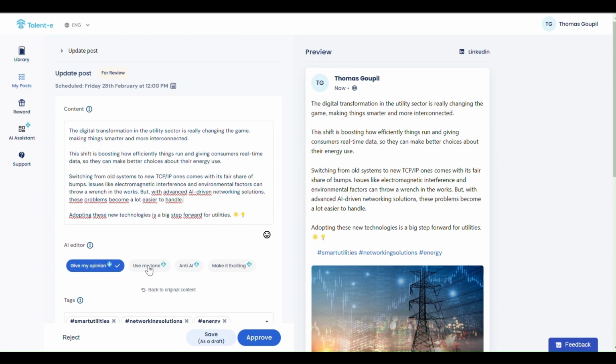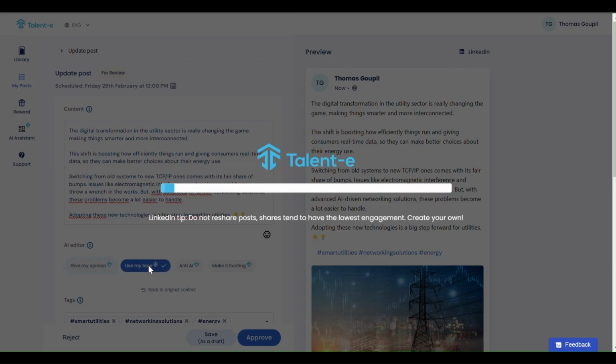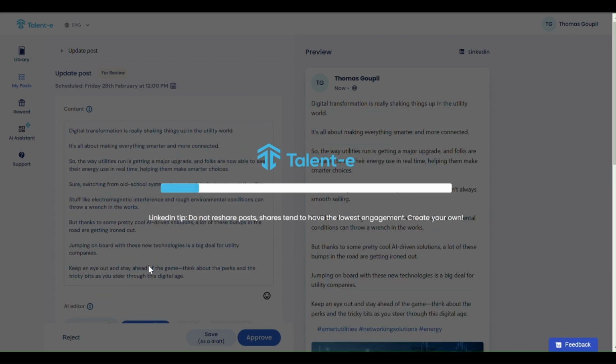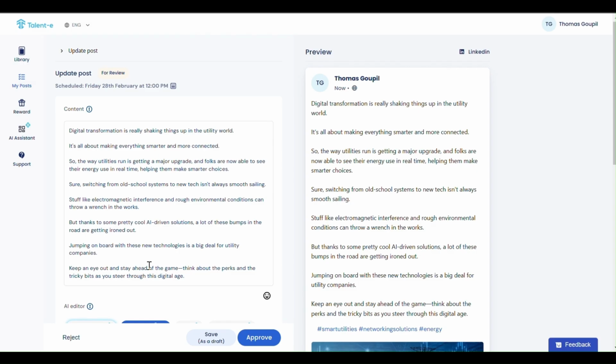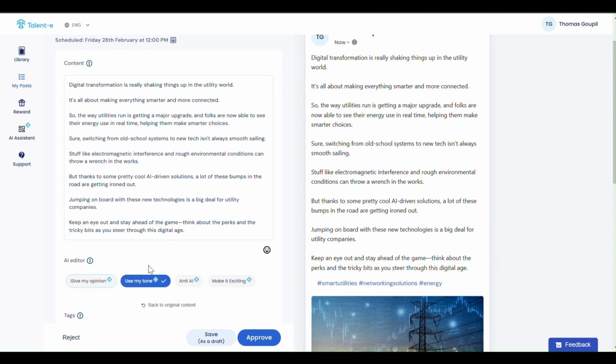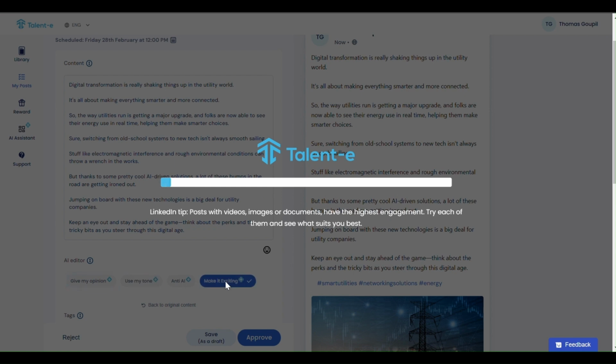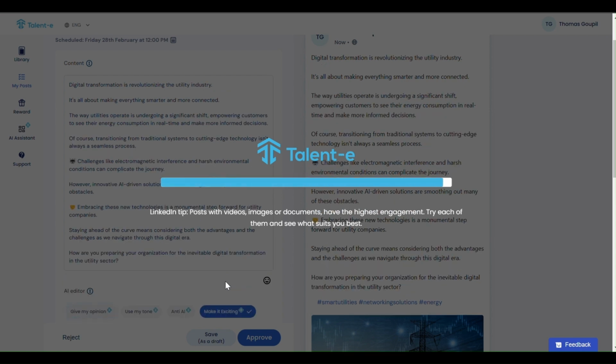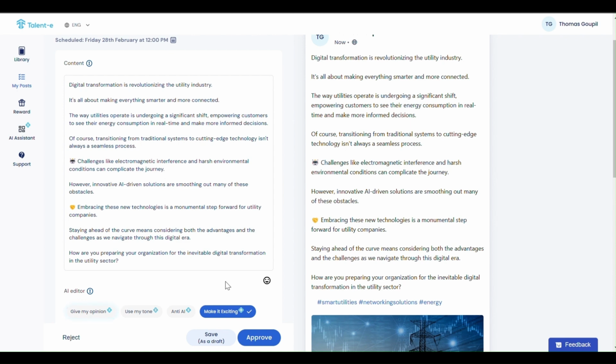I also have the possibility to use my own tone. So basically, I will set up my own tonal voice and say I want something short, corporate, friendly, with a question at the end. Basically answer a chatbot for the first time I use it. And then each time I will click on use my tone, I will have the post with my own tonal voice. Same, I have just there an anti-AI prompt to make sure that the text does not seem like AI and that it sounds natural. And I have just there another button which makes it exciting to make sure that basically I can put all the different emojis and make sure that the format of the post fits the LinkedIn friendly format.